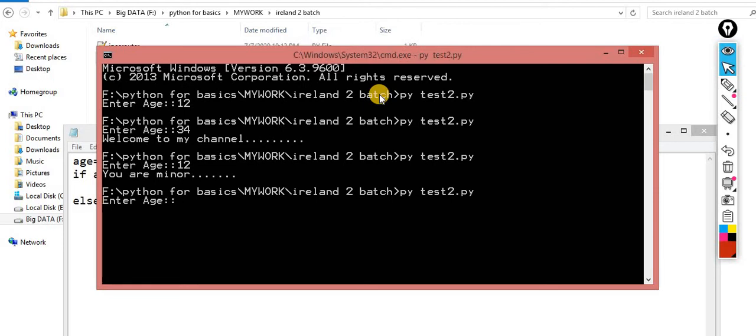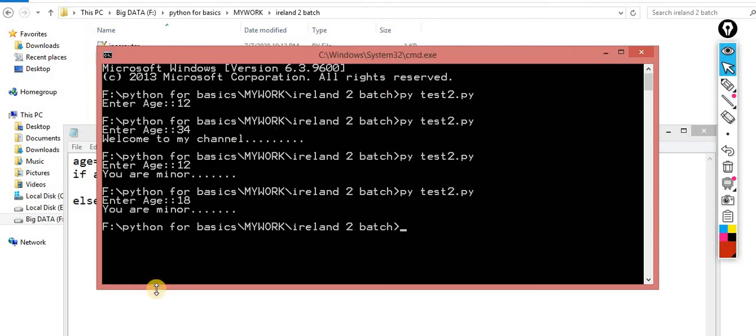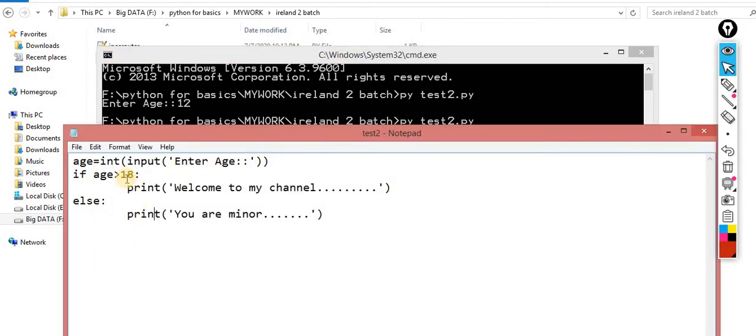If I enter 18, again I am getting minor. Why so? Because I made a condition that the age should be greater than 18, but I want to process the age 18 as well. So here what you have to do is use greater than or equals to.